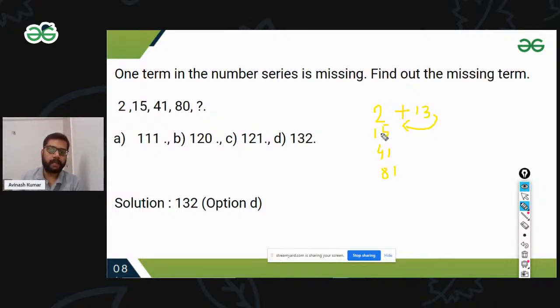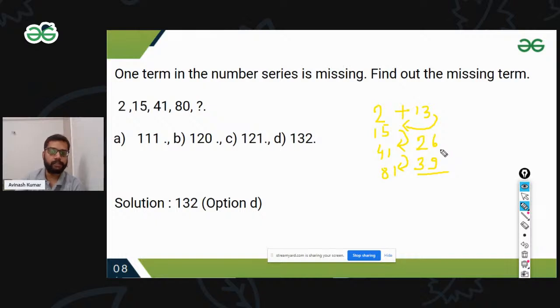Now what can we add to 15 so that we get 41? It's 26. Let's do the subtraction part. And what can we add to 41 so that we get 81? Just subtract this one, it's 39. It's 13 times 2 is 26, 13 times 3 is 39.